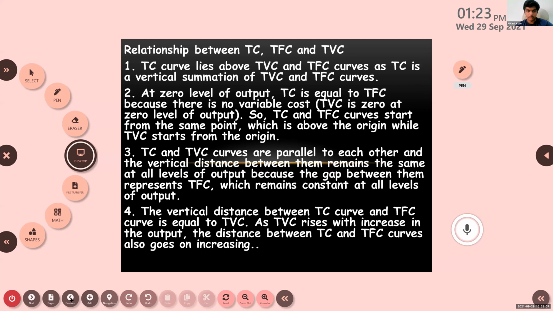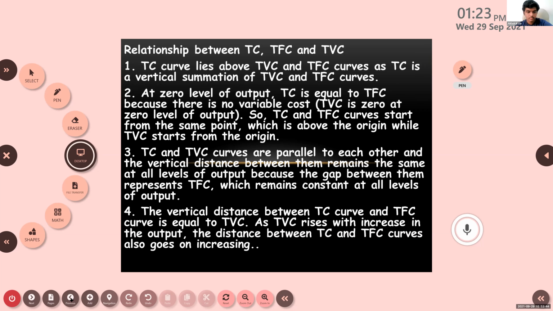TC and TVC curves will be parallel to each other. Is it a straight curve? No, it's not a straight curve, but you can see the gap between these two remains the same. Why is it so? What is the reason that the gap between TC and TVC remains the same? Because of TFC.